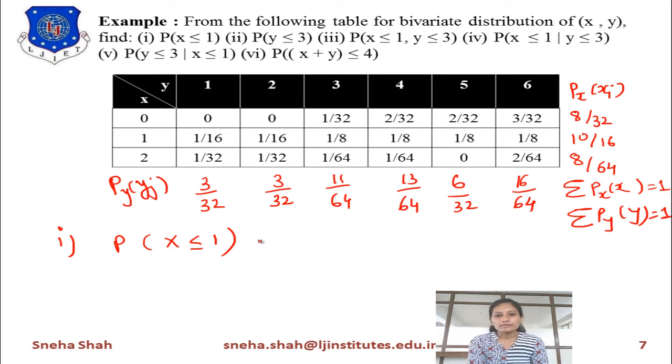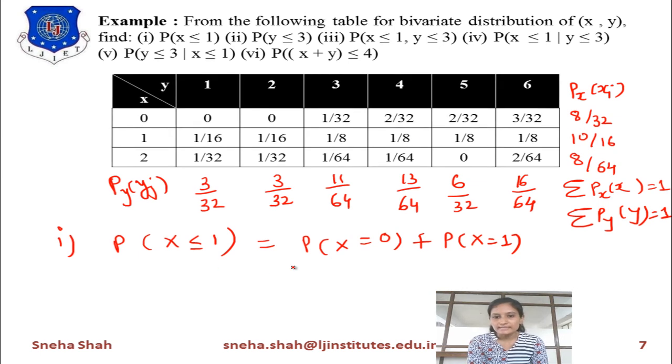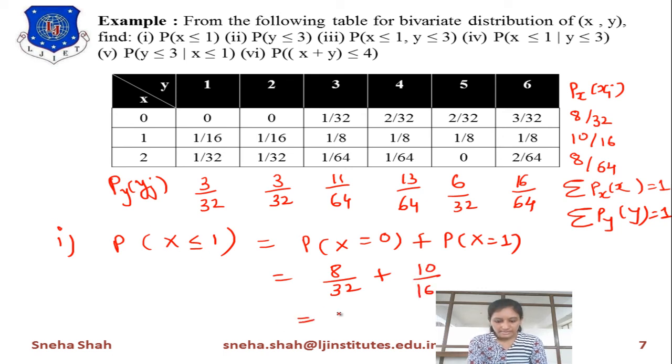Now if we want to find out this probability of x less than or equal to 1, it means probability of x equals 0 plus probability of x equals 1, right? Less than or equal to 1 means 0 and 1. So probability of 0 and probability of 1. Probability of 0 equals 8 by 32, and for x equals 1, its value equals 10 by 16. So if we add these two terms, 8 by 32 plus 10 by 16, then the answer of this probability equals 7 by 8. So this is your answer for the first term.